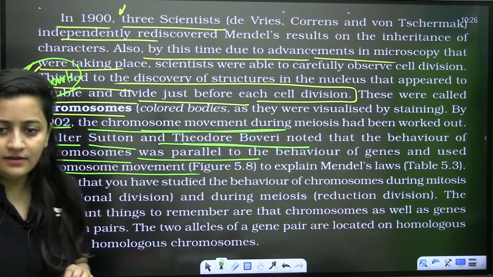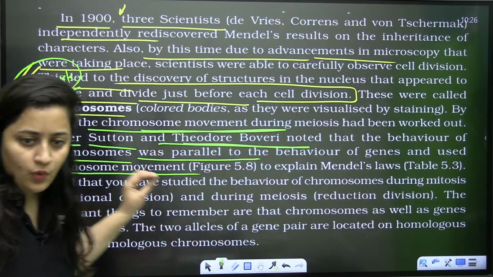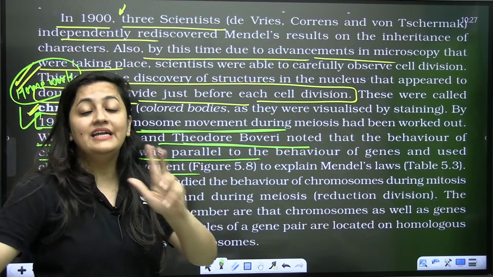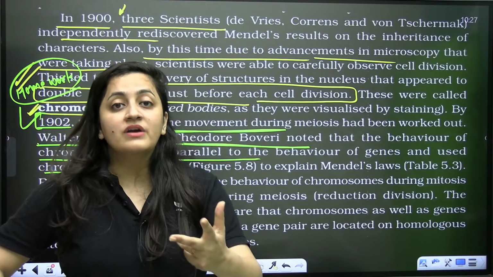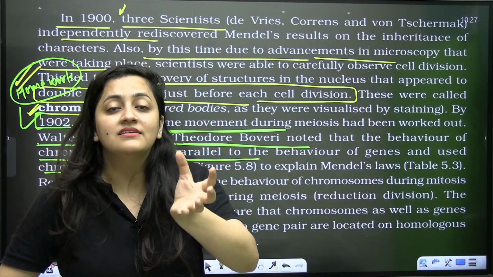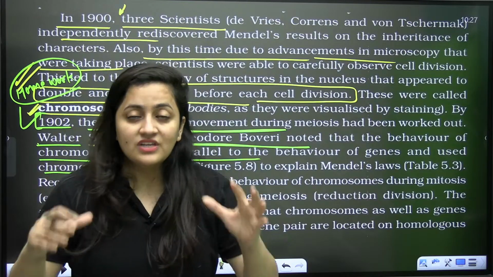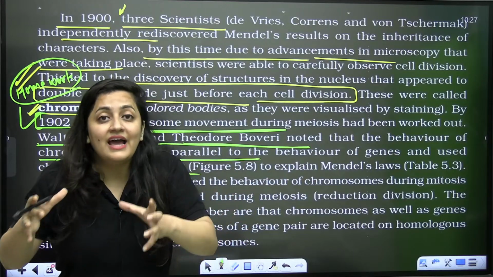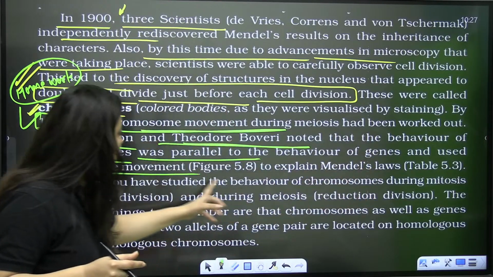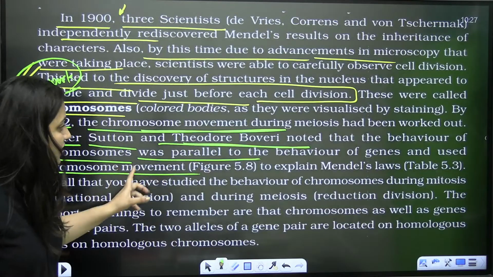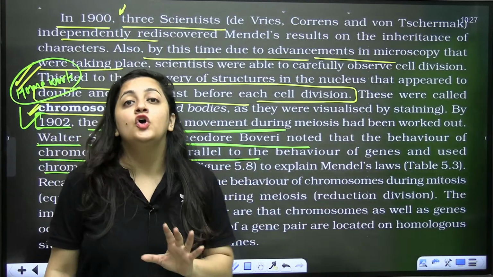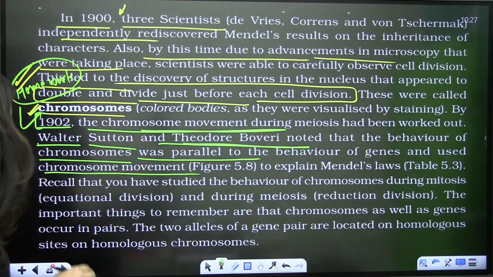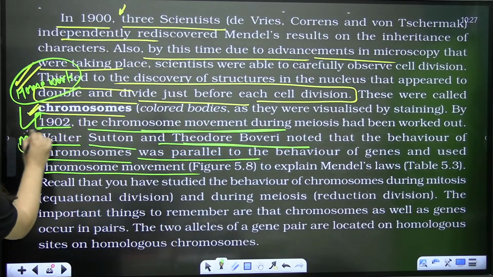In 1902, Boveri and Sutton, and remember, they worked independently, studied chromosome behavior and tried to explain the behavior of genes and Mendel's laws. That's important. An MCQ can come from this part.